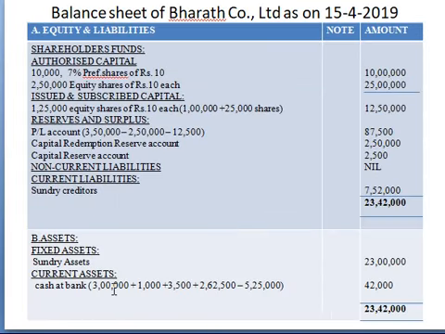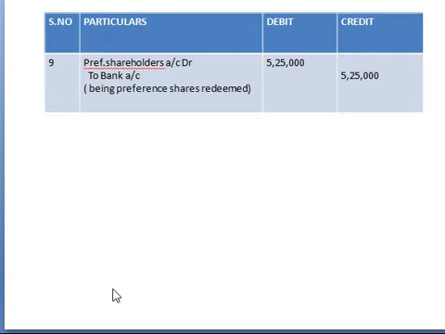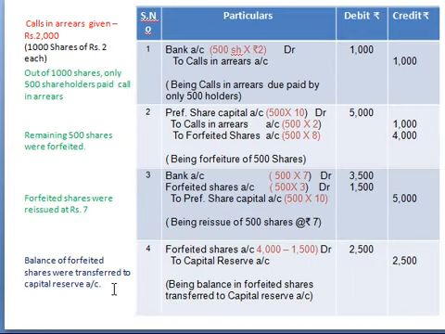We'll start with the opening balance, and whenever the company receives the money, that is to be added in your account. Now check your entry from the beginning. So here the company receives the money rupees 1000 through calls in arrears collected, right? So add this 1000. The next is when the company goes for reissue of the forfeited shares, it received 3500, so add it.